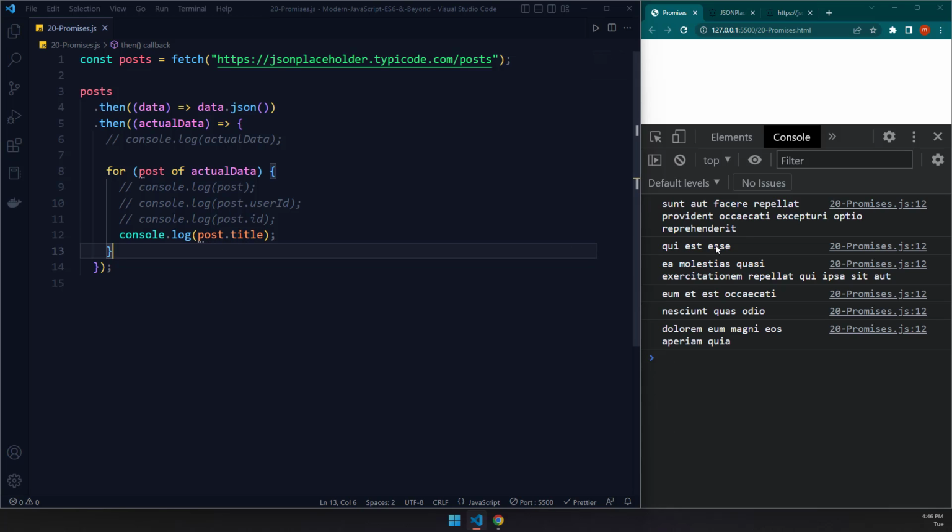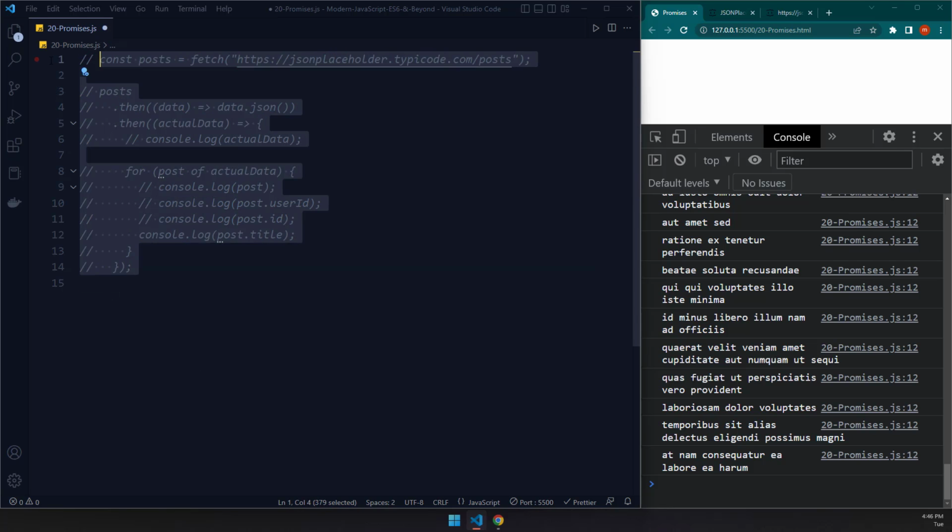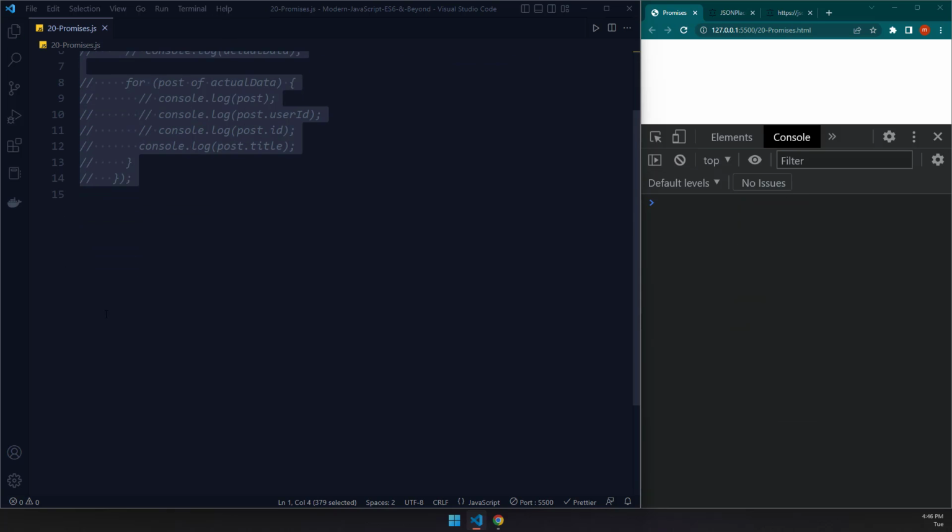And if I save this, this is going to give us all the title. Of course, it's just dummy text. So this was your very first attempt into the world of asynchronous programming. What I would like to do is give you another example as well. So I'm just going to comment that one out so you really get the hang of what it is that we are actually trying to do here.